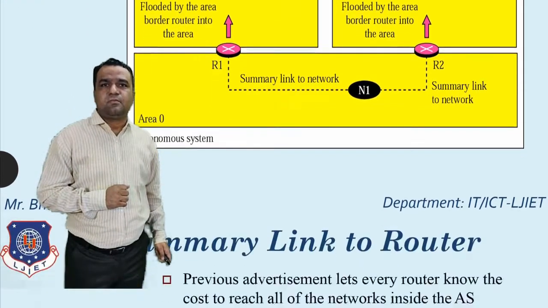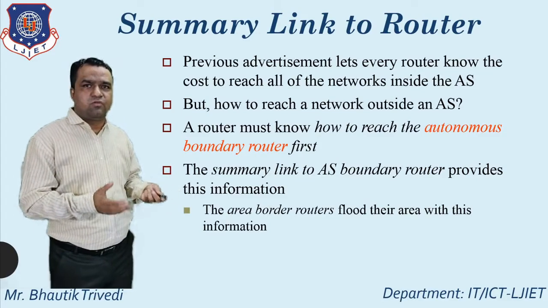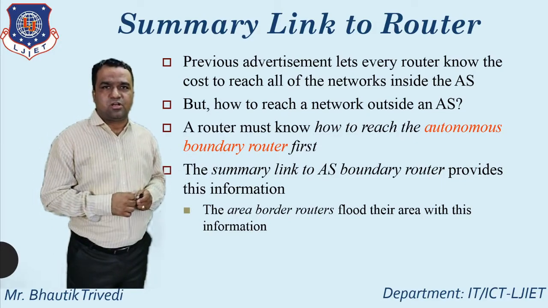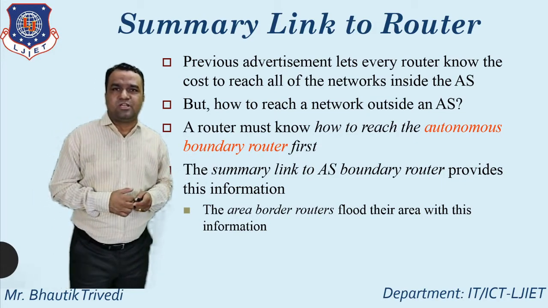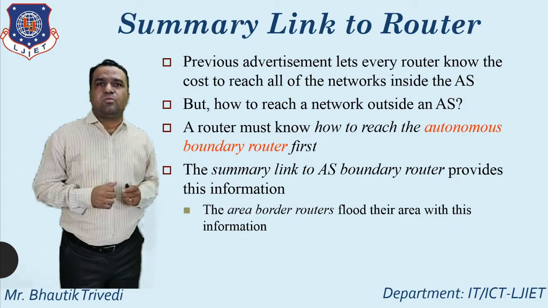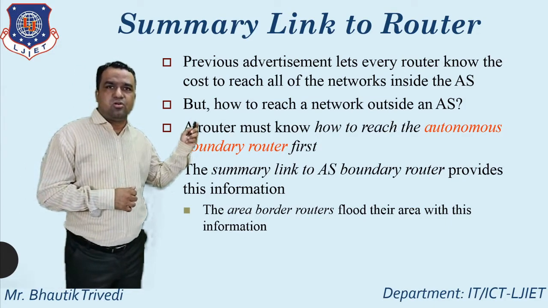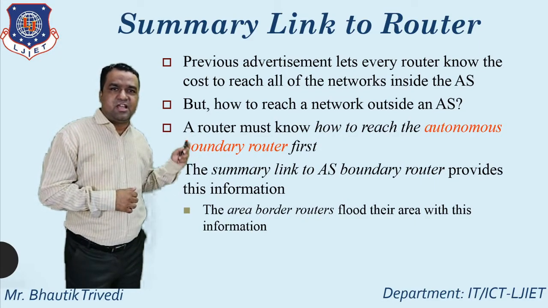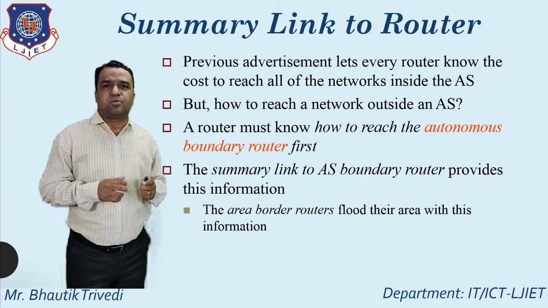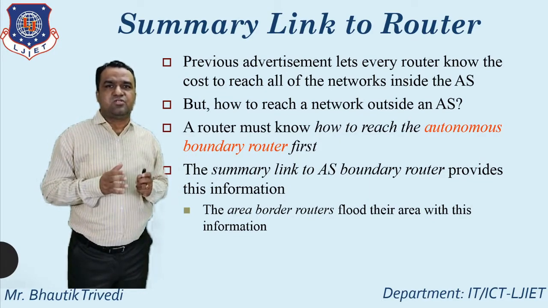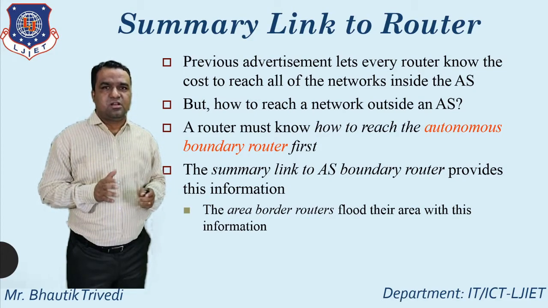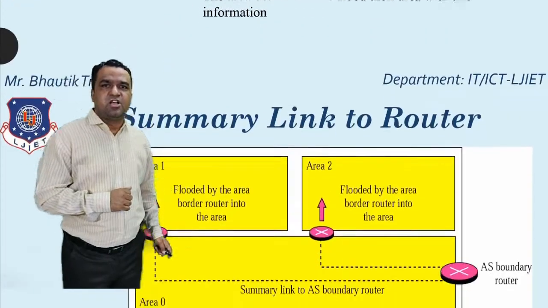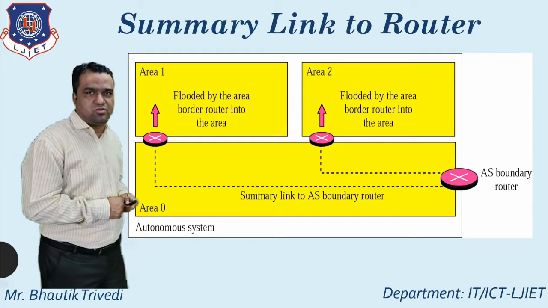After that, fourth type, summary link to router or summary link to AS boundary router. So what is the meaning of AS? All of you know, that is the autonomous system. So autonomous system boundary router. So what is the meaning of that? So here you just see summary link to autonomous system boundary router provide the information. So first one, using the concept of the area border router, and area border router is generally used for flooding the information from one area to another area. So you just see the diagram, so you properly understood.